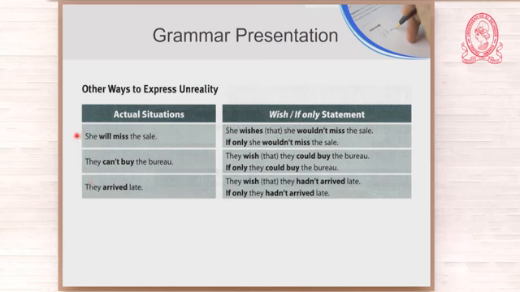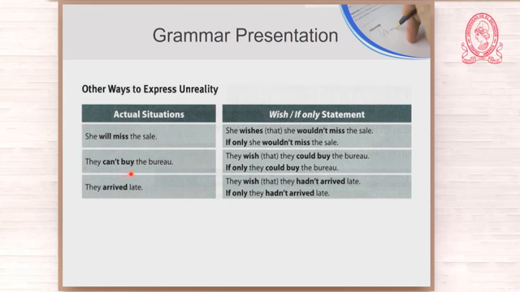Look at the first one. Here you have future. She will miss. And then you have the combination of present if she wishes. And then you have would and simple form. Okay? Would and simple form. Here you have wishes, and here you have if only. And here you have present.